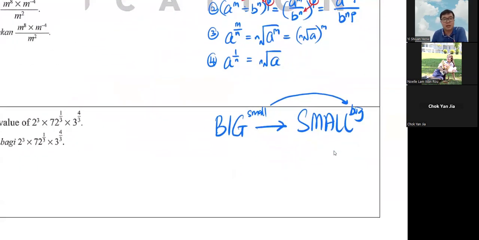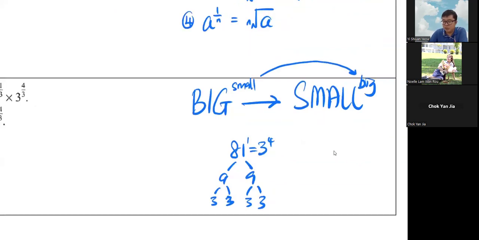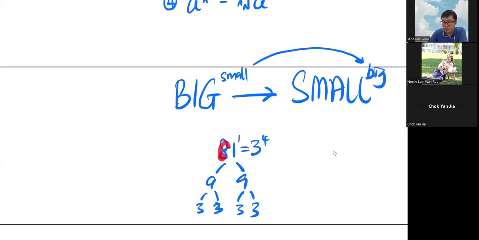What does it mean? Meaning a big number, maybe let's say is 81. 81 becomes 9 times 9 is 81. So how to become 9? 3 times 3 become 9. So 9 times 9 is your 81, but then 3 times 3 is 9. So meaning 3 times 3 times 3 times 3 is also 81. So 3 times 3 itself 4 times. So you can notice that the big number of 81 becomes a small number of 3, and then the small number of 1 becomes the big number of 4. This is what it means.